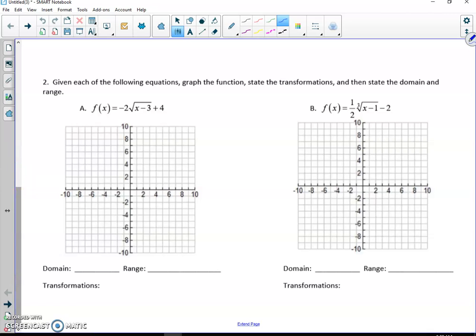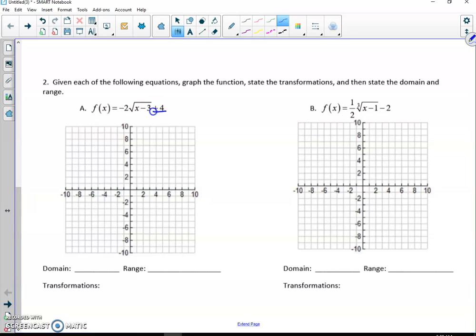All right, so we are going to go on and do this next part of the review. Okay, so this one wants us to graph this and state the transformations and the domain and the range, okay? So first of all, I'll just go ahead and do the transformations right off the bat.